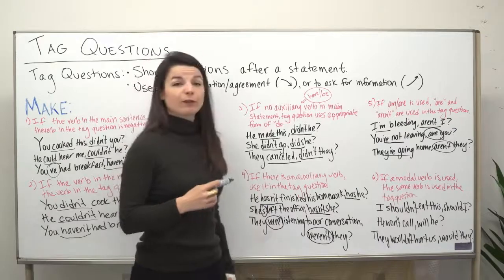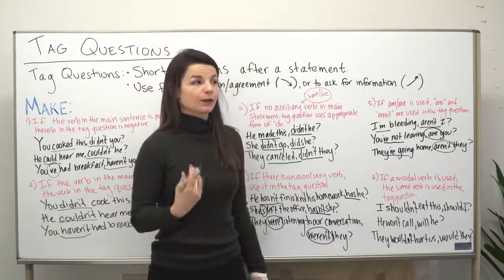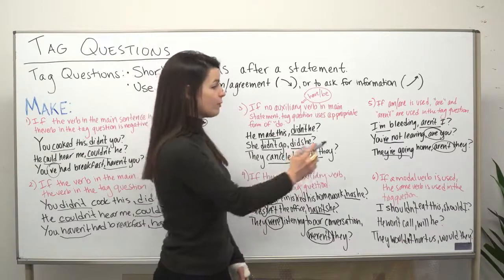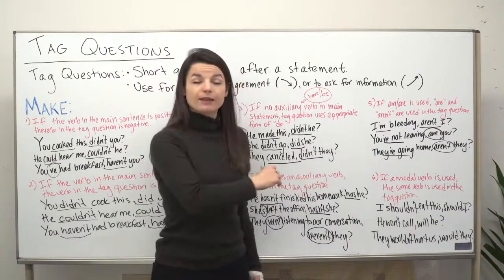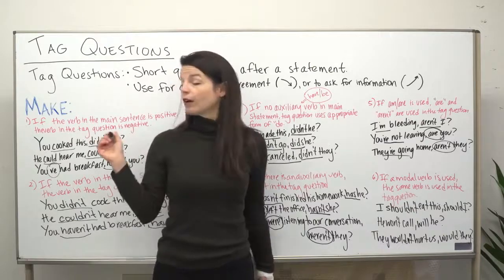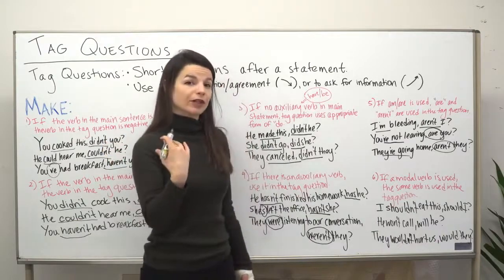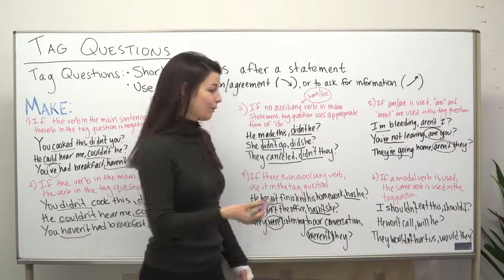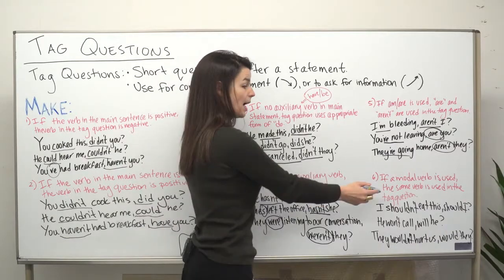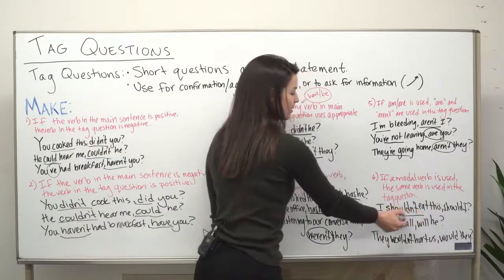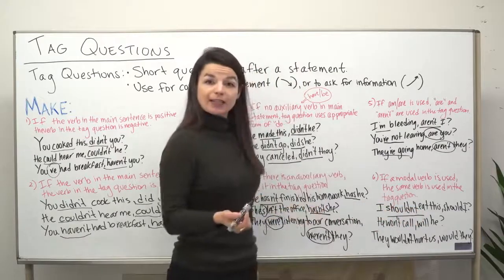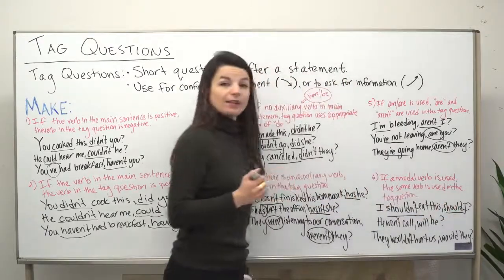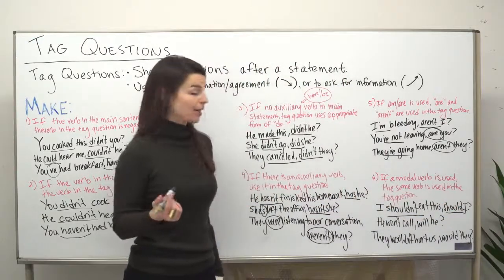Finally, point number 6, if you use a modal verb, so this is like will, won't, could, should, would, for example. If a modal verb is used in the main part of the statement, we need to follow the same rule. Use the modal verb in the tag question as well, just use the opposite form of that. For example, I shouldn't eat this, should I? So here shouldn't is my modal verb. I've used the negative shouldn't, so we'll use the positive should in the tag question. I shouldn't eat this, should I?